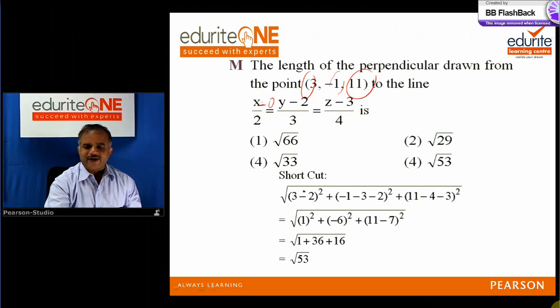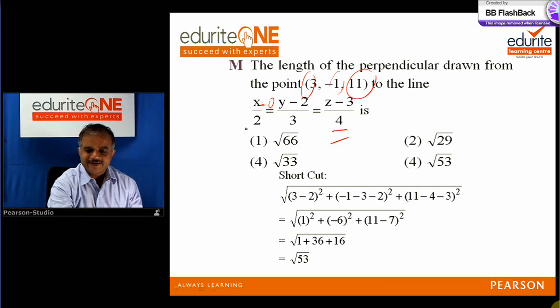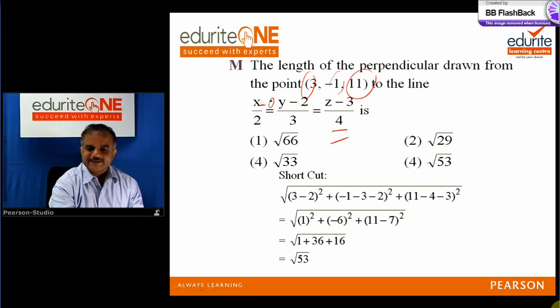Take this point: 3 minus 2 whole square, then this is -1 here, -1 minus 3, just attach a minus sign here, and minus 2 whole square, plus 11 minus 4 minus 3. What it means is whatever coordinate is given here, minus this, and write as it is this number.